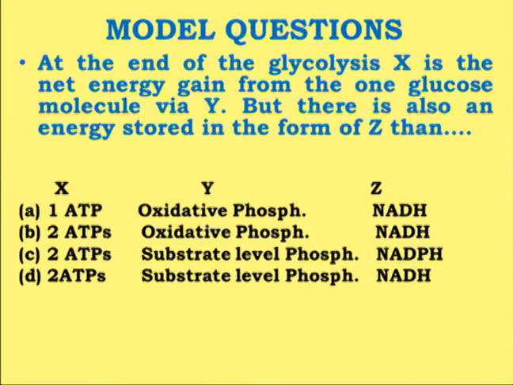So the correct answer will be D, that is 2 ATP molecules corresponding to X. The mechanism by which these ATP molecules are produced is the substrate level phosphorylation corresponding to Y, and NADH, corresponding to Z, is the form in which the energy is being stored.